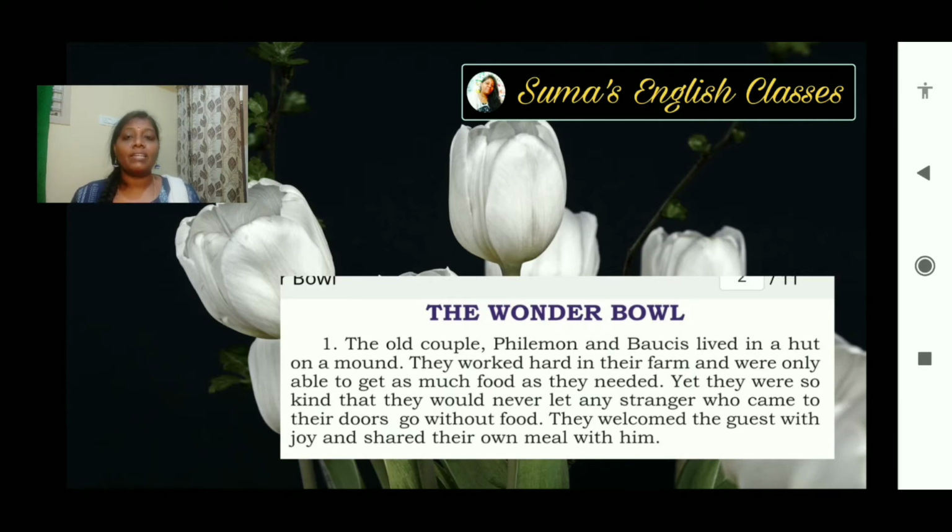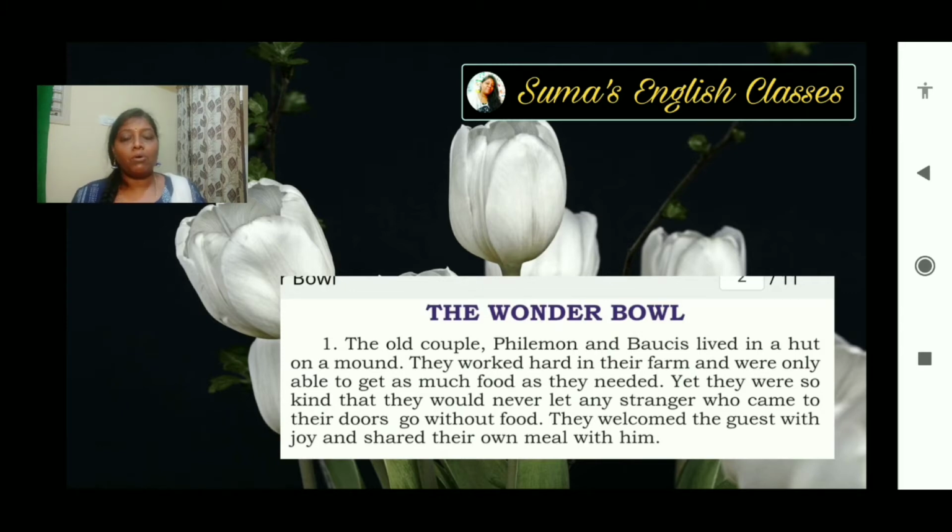As I already said, a mound is a place where the ground is raised higher than the normal ground. They had a farm and they worked there, and they were able to get only as much food as they needed for the day. But they were kind.